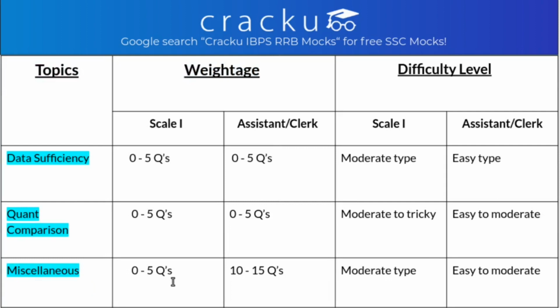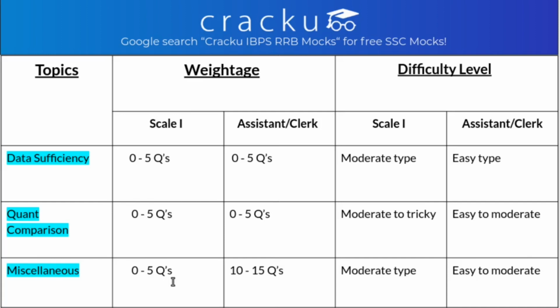So after this let us see the other topic, that is data sufficiency. This is quant data sufficiency. For both Scale 1 and Office Assistant you have 0 to 5 questions, and for Scale 1 they are moderate type, and as you all know the Office Assistant paper is always easier than the Scale 1 paper.